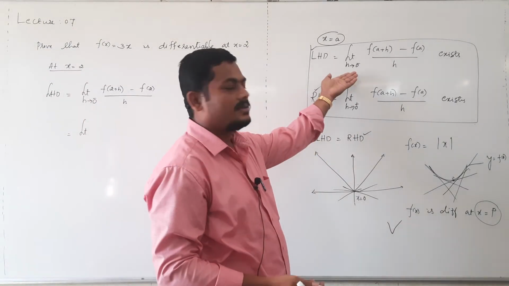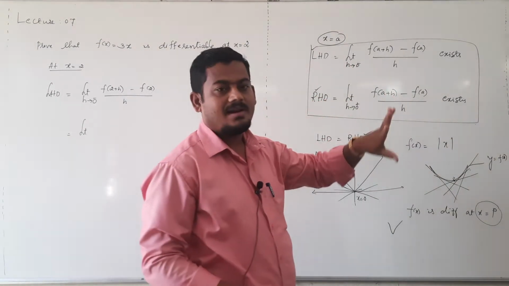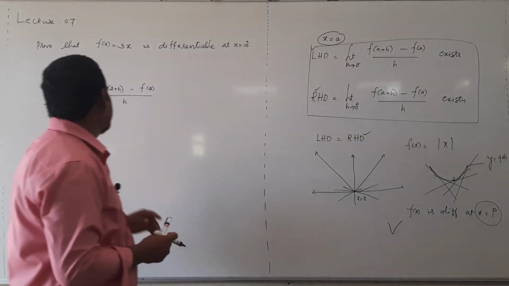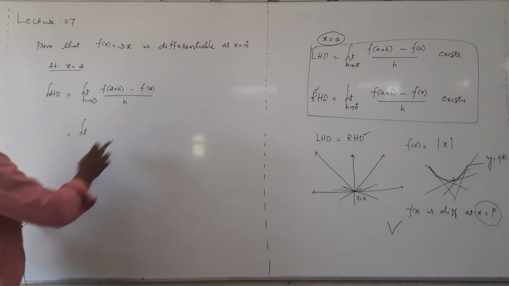Make this correction: instead of tending to a, here h is tending to 0. So h tending to 0 minus, f of 2 plus h minus f of 2.